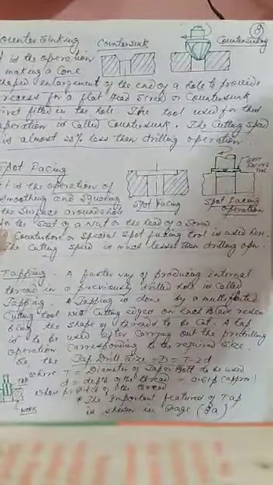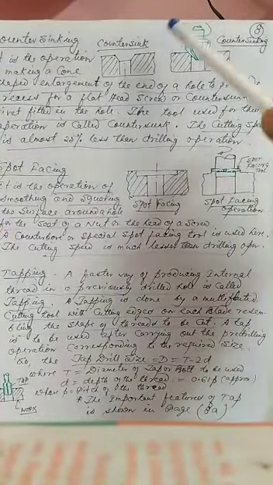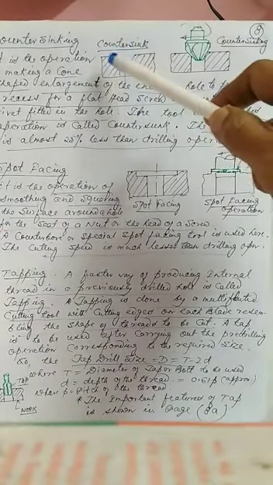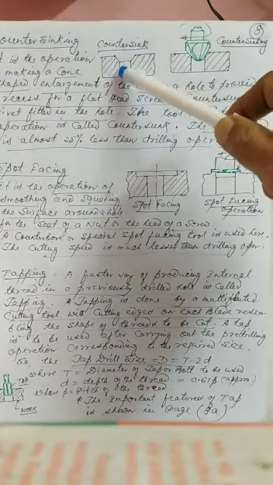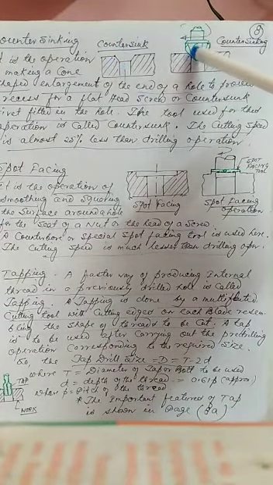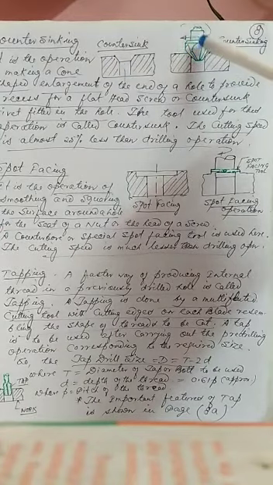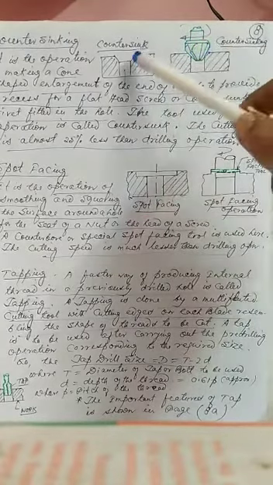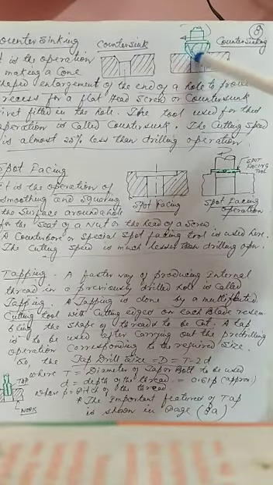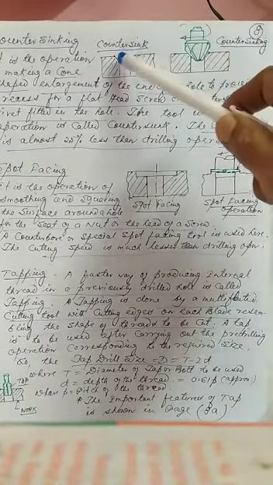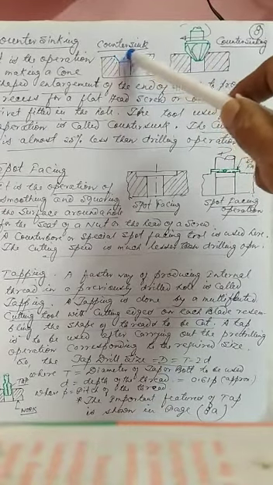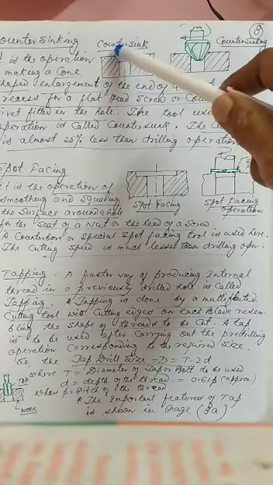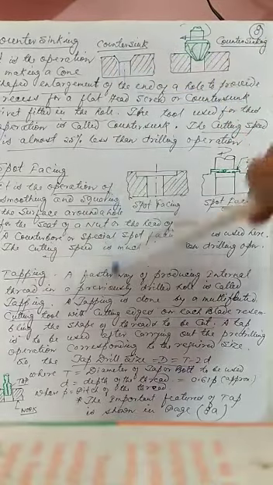Okay. Next comes the counter sinking operation. Counter sinking is nothing but making a conical shape in a hole which was previously drilled like this one. The rotation is like the drilling operation, but the speed is much lesser than the drilling operation. This is the counter sinking tool, a form tool which makes this conical shape at any end of this job.